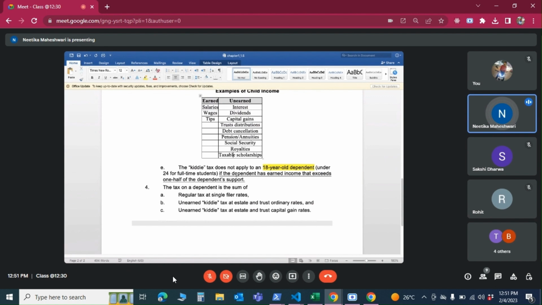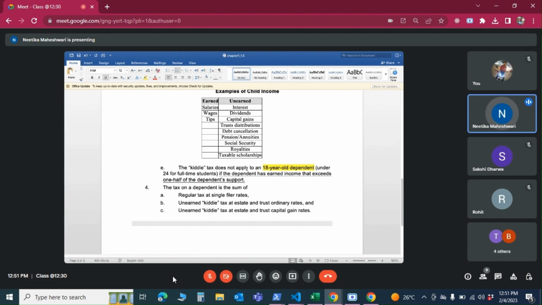So those are not considered to be earned income. And kiddie tax does not apply to an 18-year-old dependent if the dependent had earned income that exceeds one half of dependent support. So what they're trying to say is, if the dependent himself or herself is so smart that he or she is earning enough to take care of 50% of his own support, that means there is some real ability in that kid, right? So it's not like he's earning income only because of his parents.